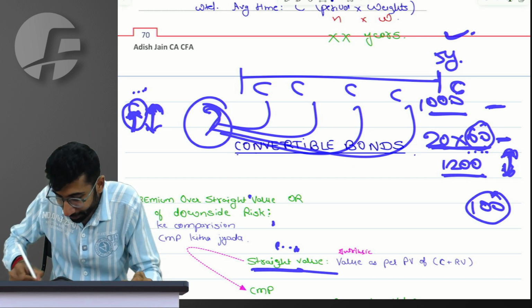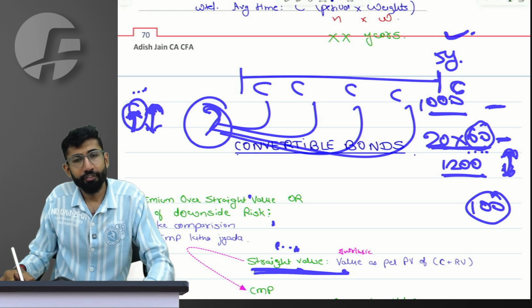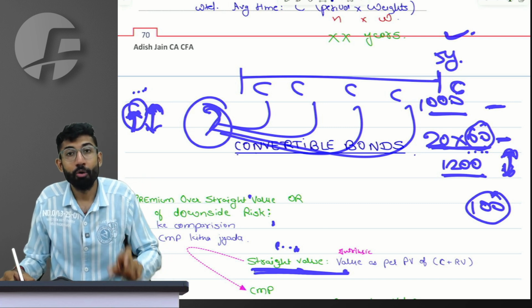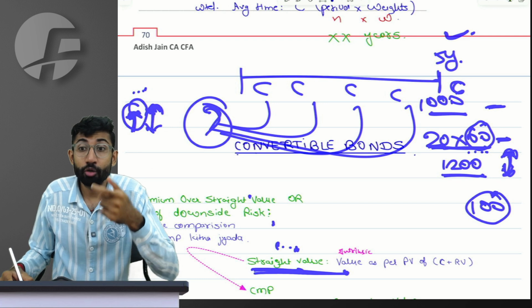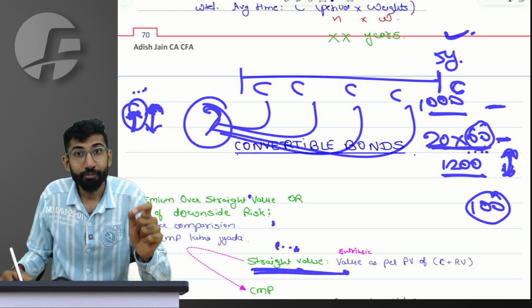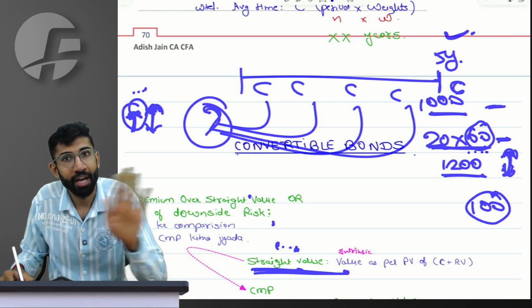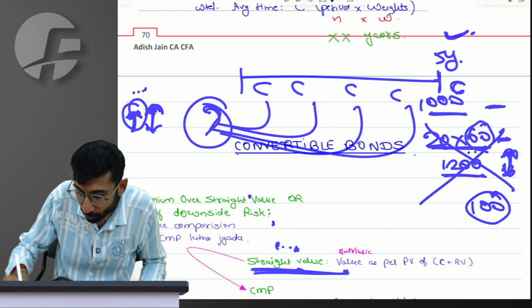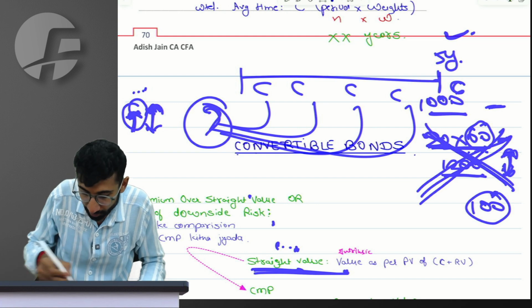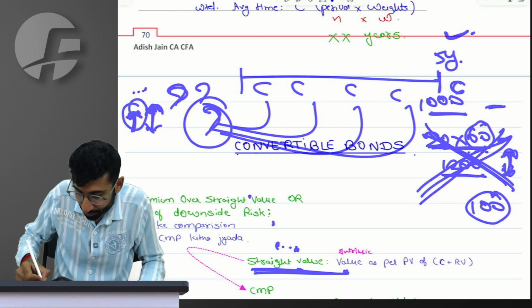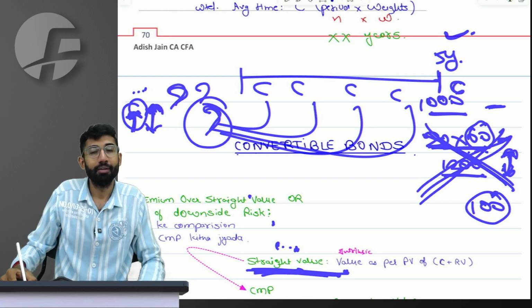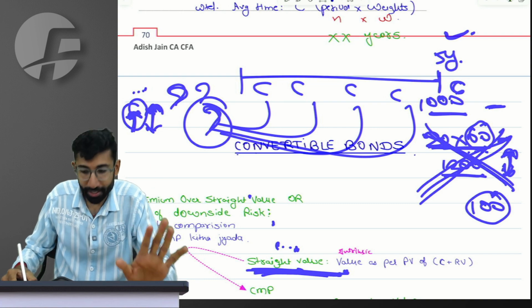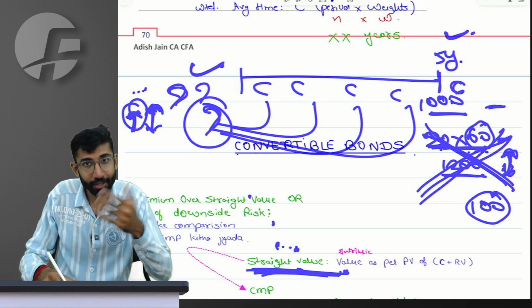So straight value means if the bond is a straight bond, an option-free bond, in which there is no option to convert, then what will be its value is the straight value of a bond. If there is an option to convert, that is its actual value.